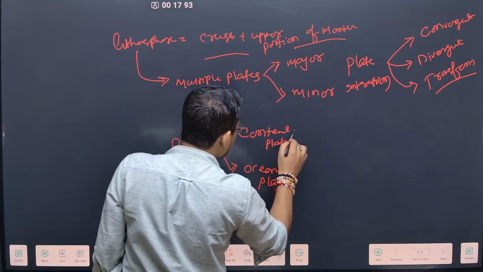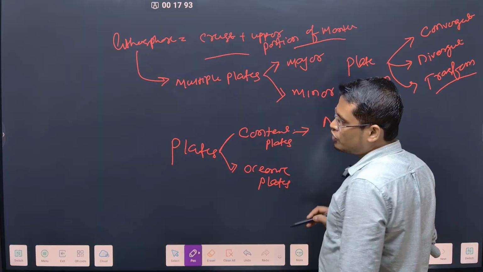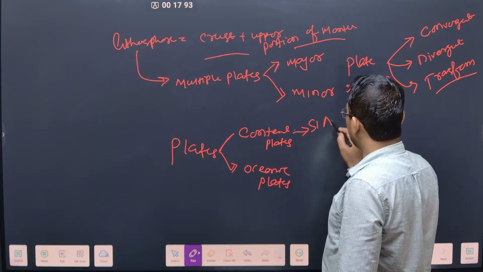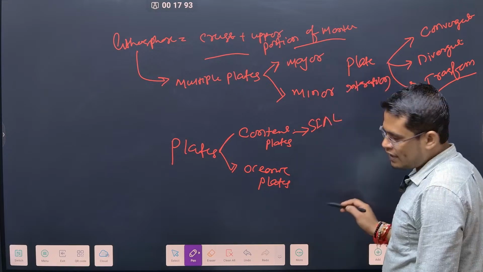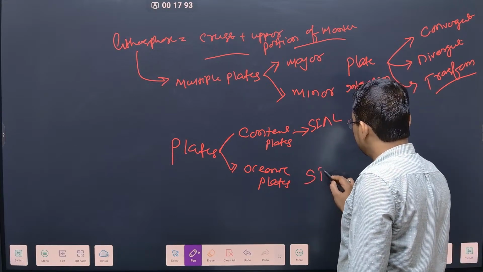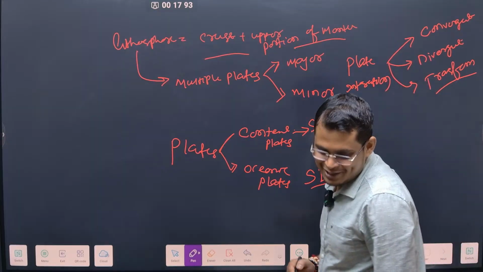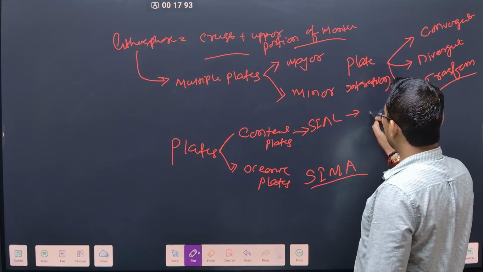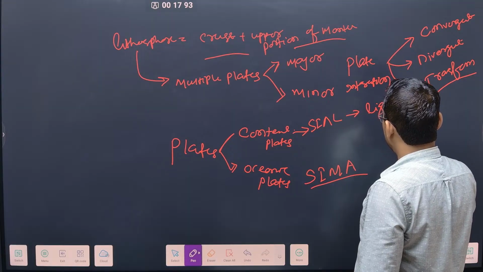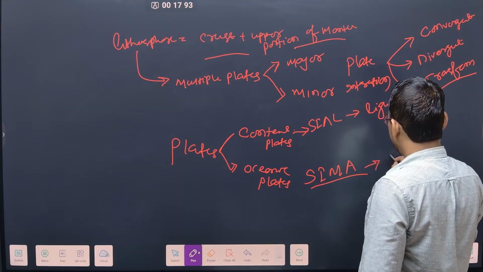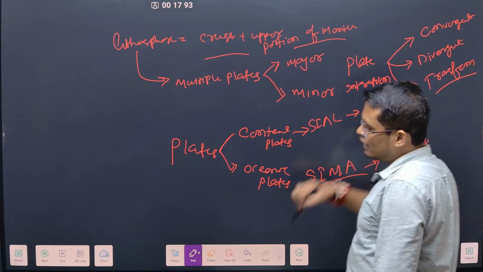Already we know that the continental crust is generally made up of silicon and aluminum, and oceanic crust or oceanic plates are generally made up of silicon plus magnesium. So this is lightweight and this is heavy.